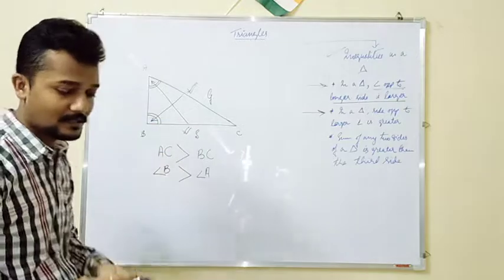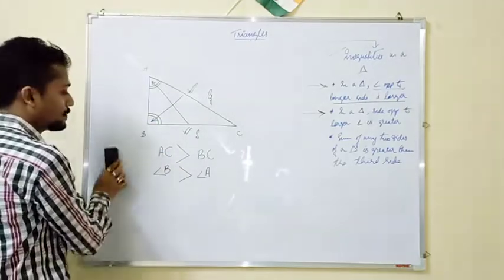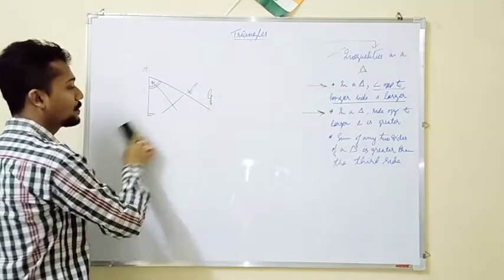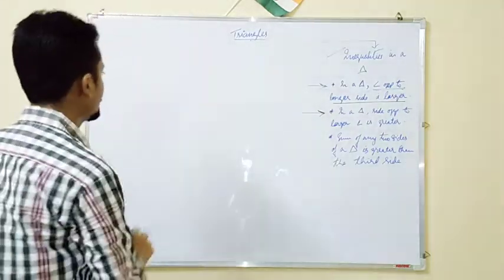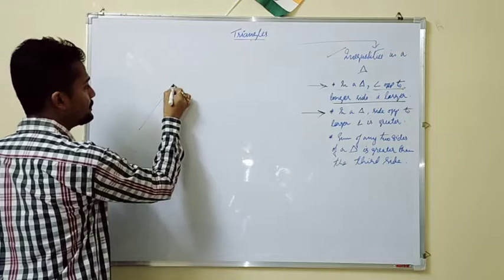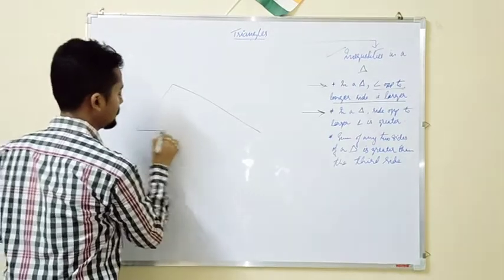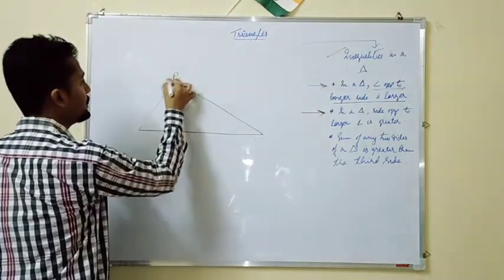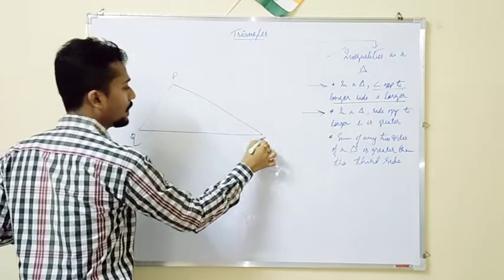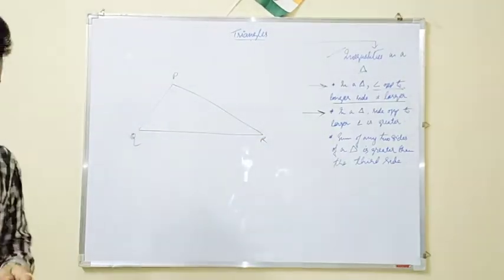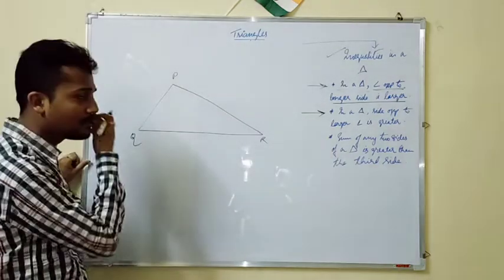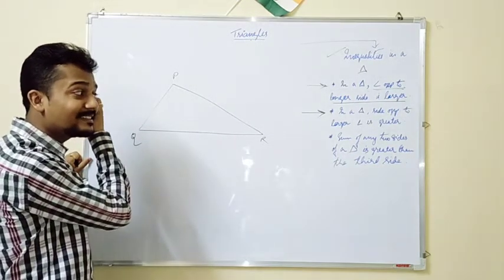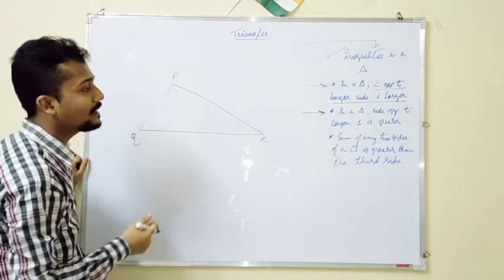I can explain with this one, but it may be better to draw a different triangle. So I'll be drawing a different triangle. For example, PQR. PQR is a triangle, and in a triangle, side opposite to the larger angle.